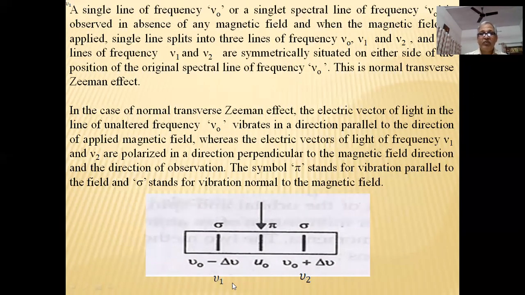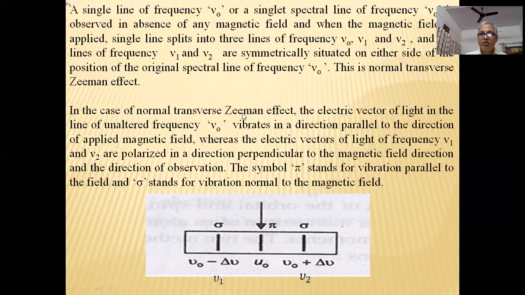And the lines of frequency nu 1 and nu 2 are symmetrically situated on either side of the position of the original spectral line of frequency nu prime. This is the normal transverse Zeeman effect.